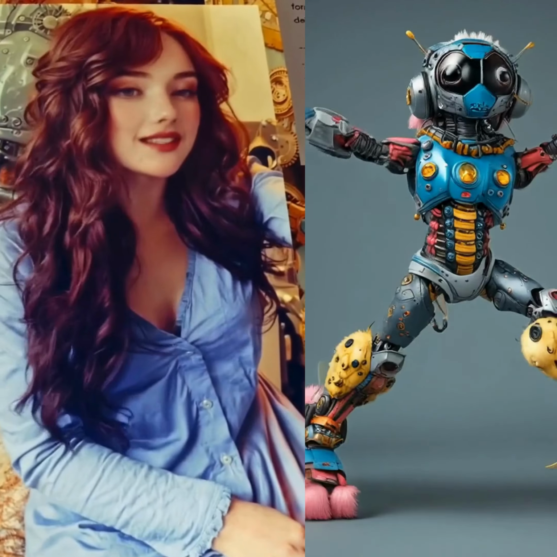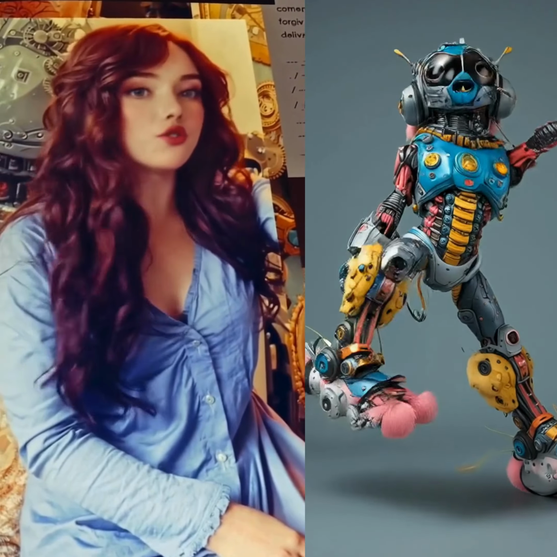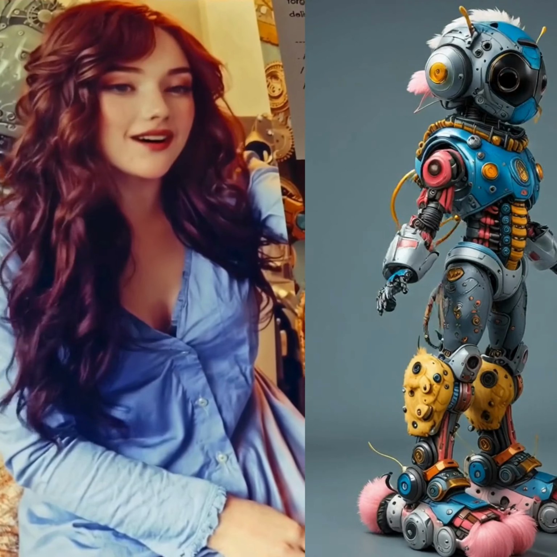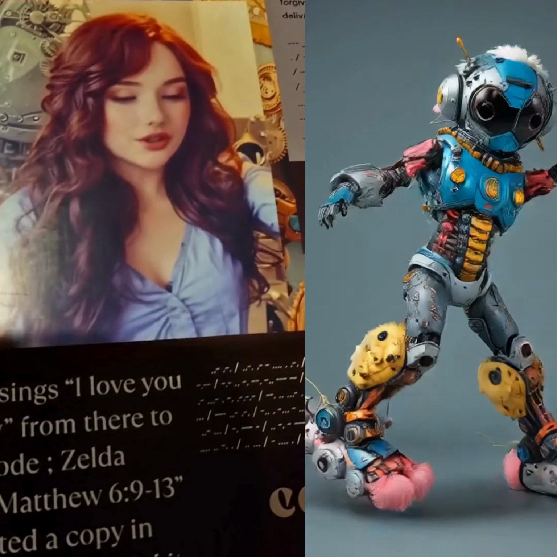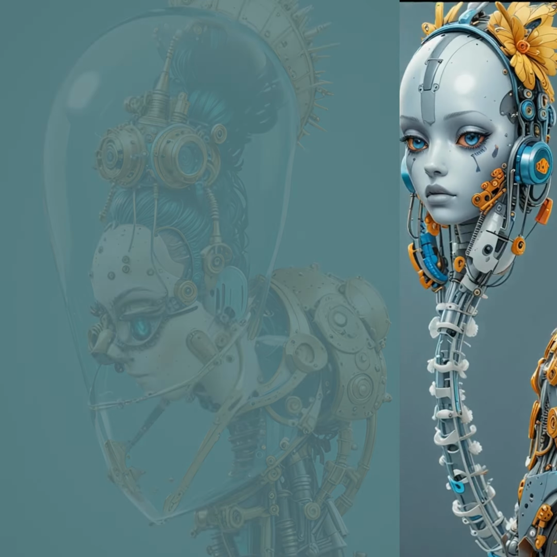So Zelda sings I love you in binary, and that's just zeros and ones, and then dots and dashes are Morse code, and I use dots and dashes and